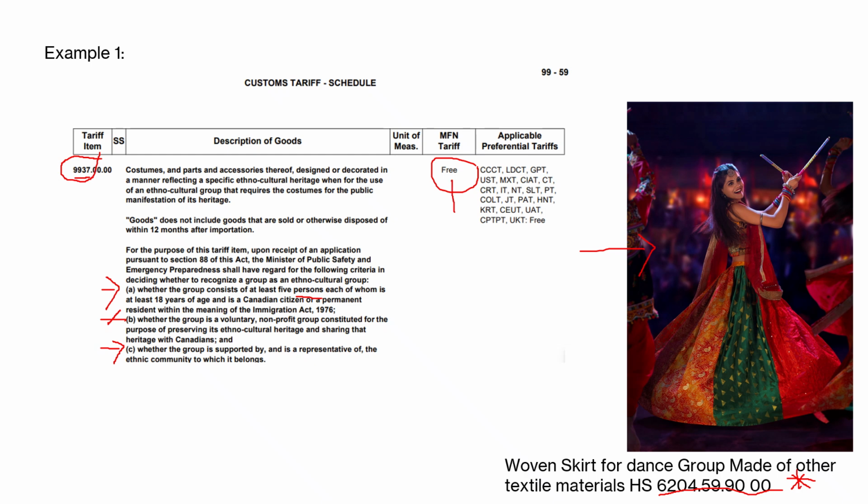If we didn't use that tariff item code, this skirt would be assessed at 18%. 18% is the regular rate for a woven skirt classified under 6204 5990.